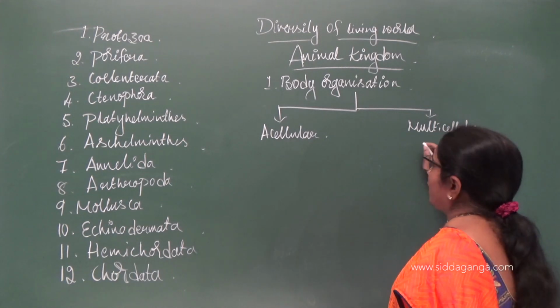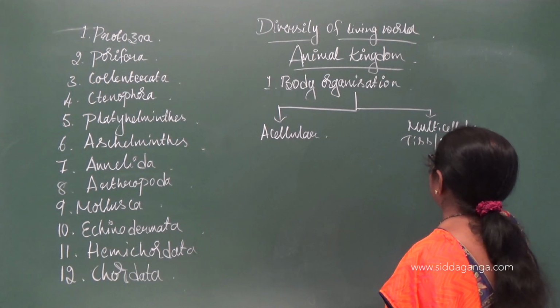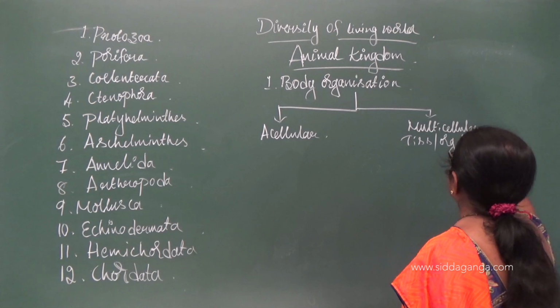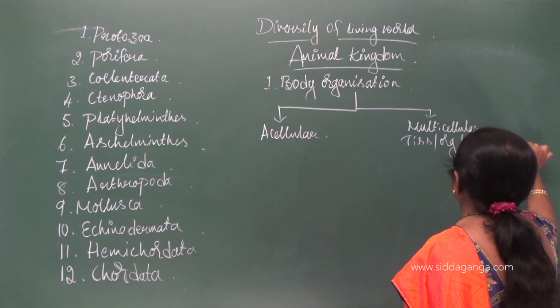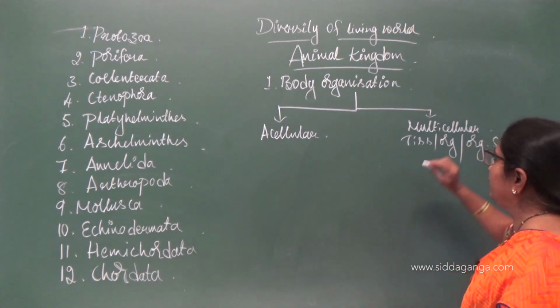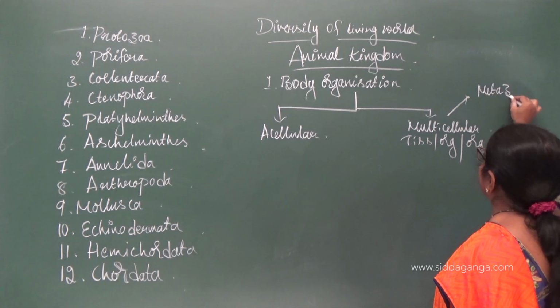In multicellular, tissue grade of organization, organ grade of organization or organ system type of organization can be seen, and all these are called metazoans.